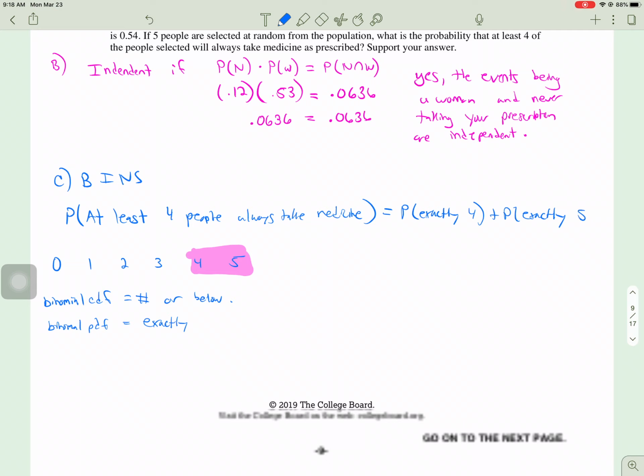So the way to do this, you could do it 2 different ways. We could do binomial PDF for 4, PDF for 5, add them together. Or you could do 1 minus binomial CDF when x equals 3. Either one is fine, it doesn't really matter. When it's only 2 things, generally I just do PDF plus PDF. It really doesn't matter.